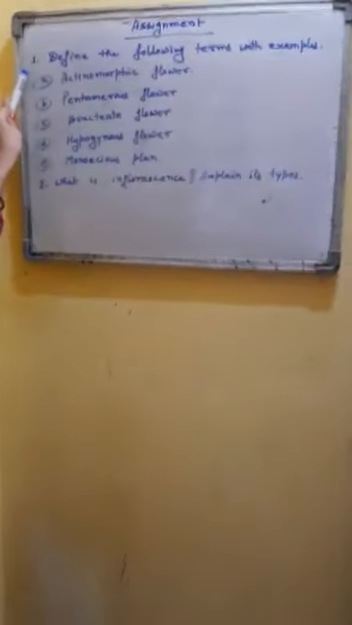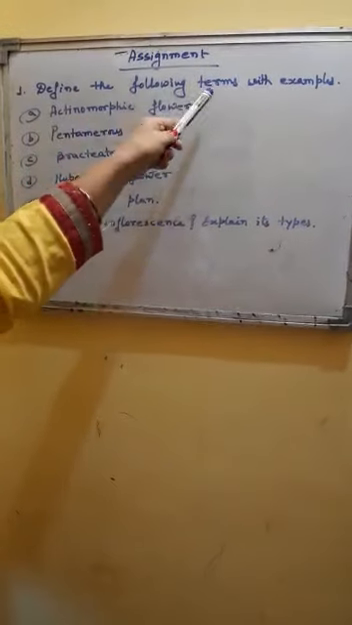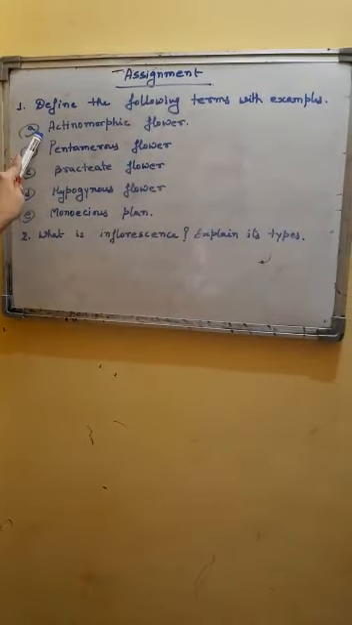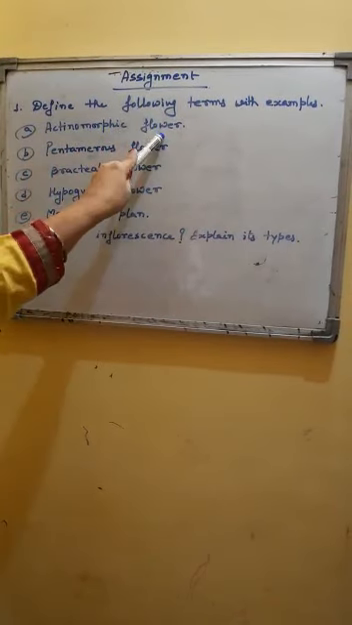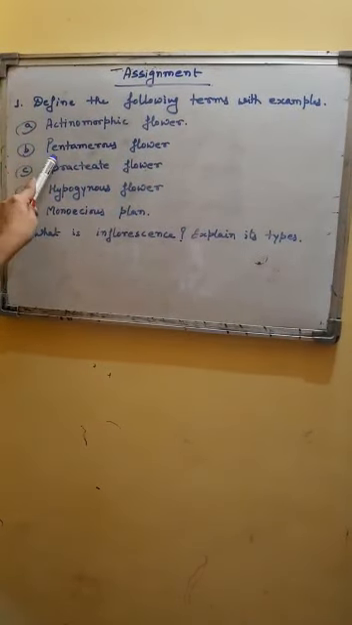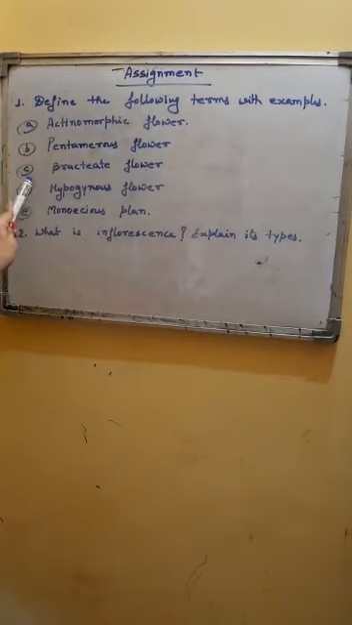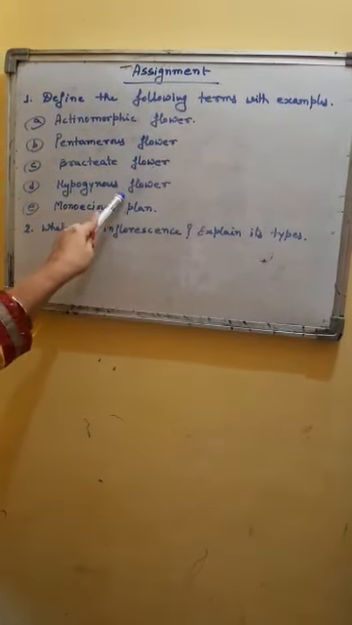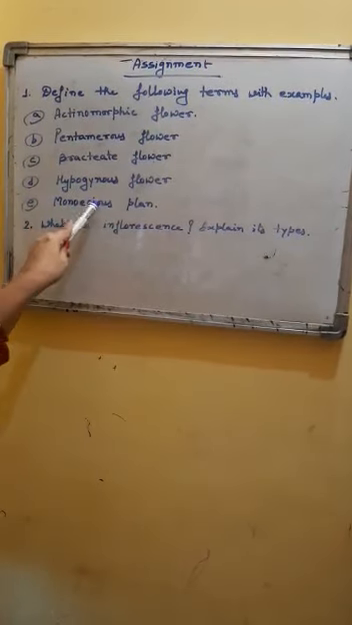The very first question is, define the following terms with example. You have to give definitions and examples. First, actinomorphic flower. Second, pentamerous flower. Third, bracteate flower. Fourth, hypogynous flower. And fifth, monoecious plant.